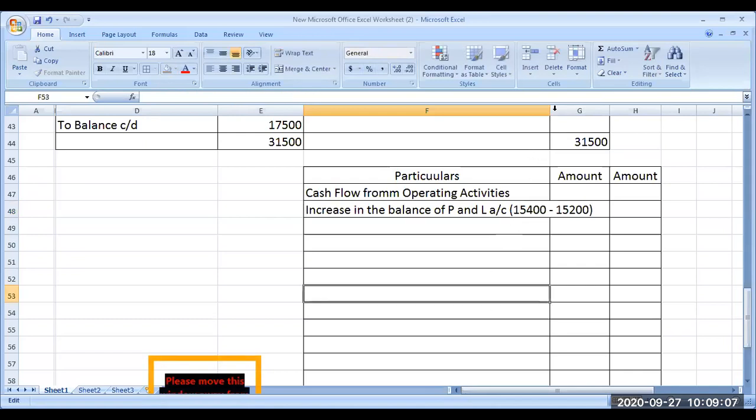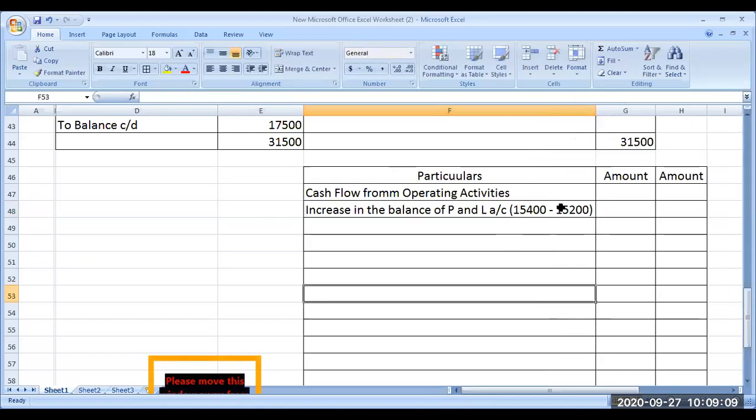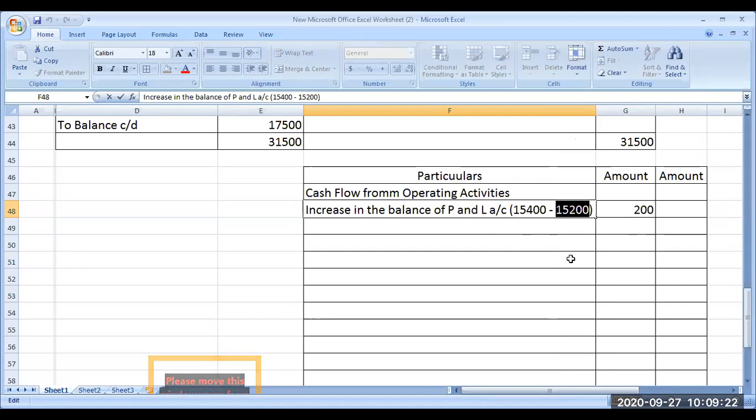I repeat again. If you are given the current year profit made, then you can start from that itself. But in this question, last year your P&L account was standing at 15,200. Current year, the P&L account is standing at rupees 15,400. So the net addition to the P&L account from the balance sheet is only 200.